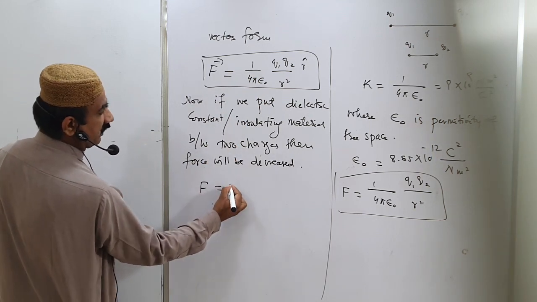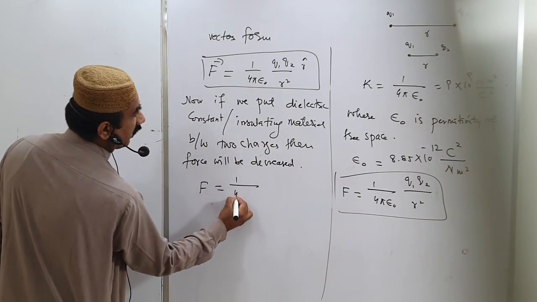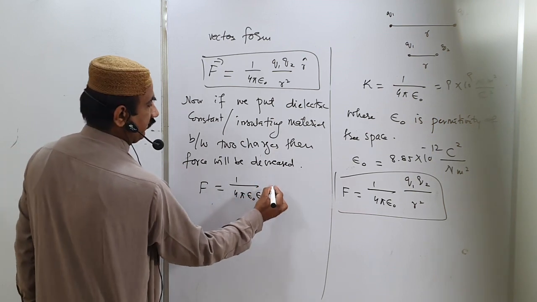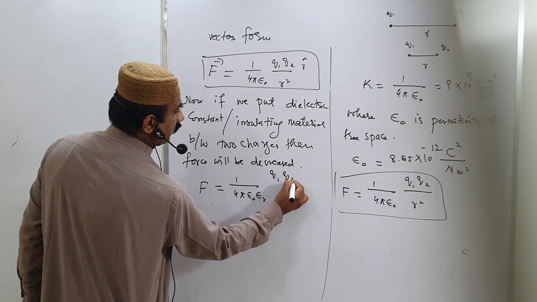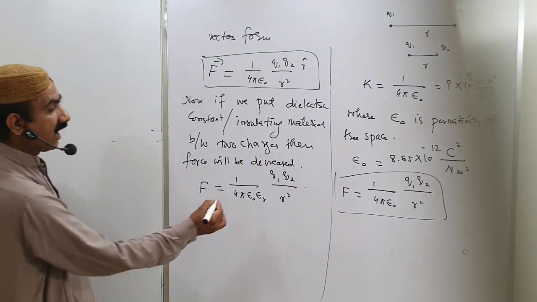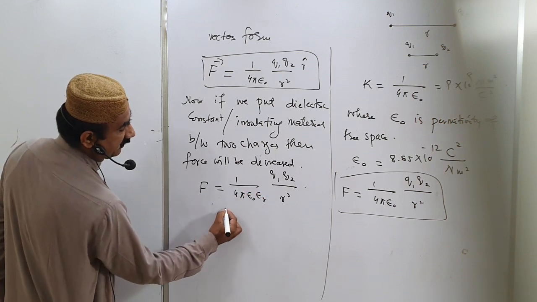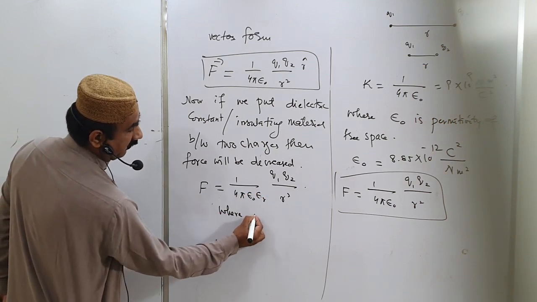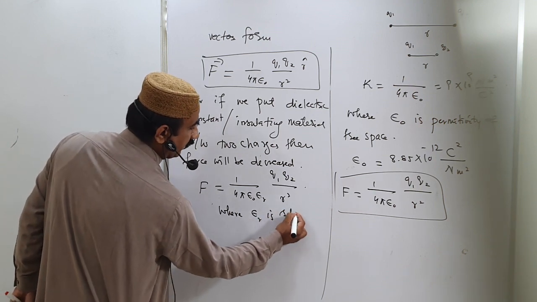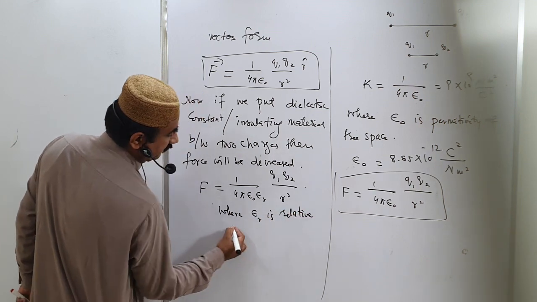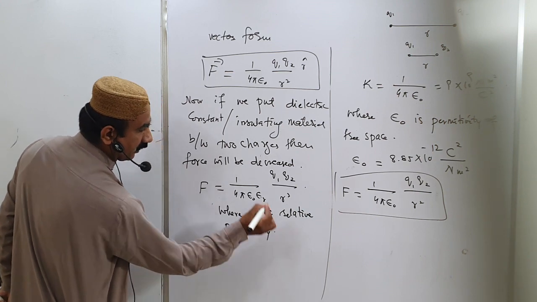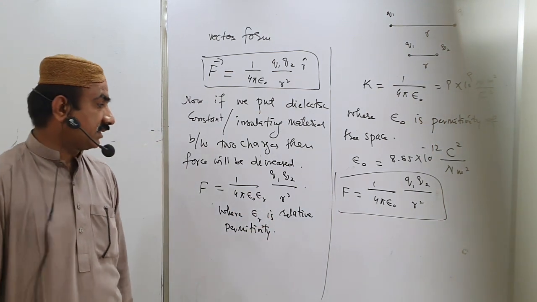See, F is equal to 1 upon 4 pi epsilon naught epsilon R, Q1 Q2 over R square. Here epsilon R is the relative permittivity. This is a factor, a constant value.